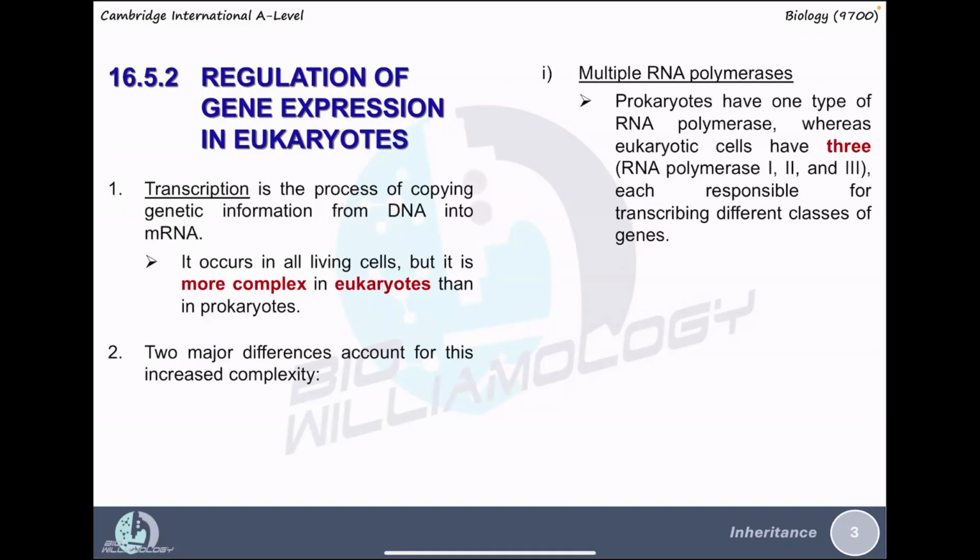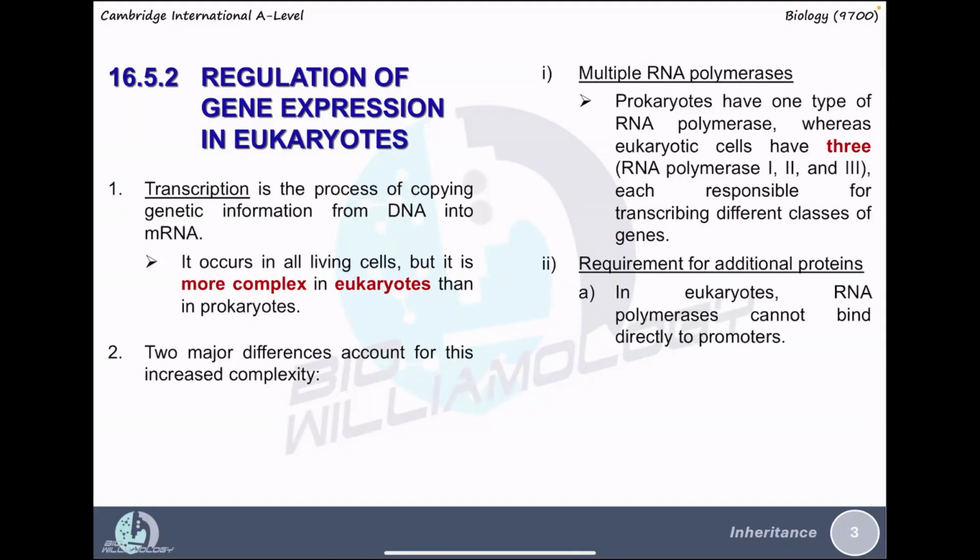For example, RNA polymerase 1, 2, and 3 are involved in transcription. However, prokaryotic cells have one type of RNA polymerase, as compared to eukaryotic cells with 3 RNA polymerases. The other is a requirement for additional proteins.